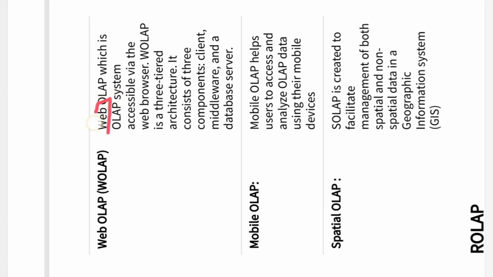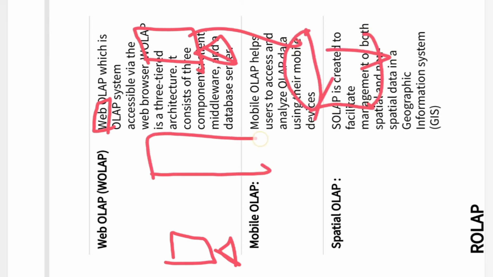This web OLAP is utilizing the web browser, and whenever a web browser comes into the picture, it will be a three-tier architecture. How will it be a three-tier architecture? I will have a client, a server, a database server connected to a particular database, and in between I will have a middleware.